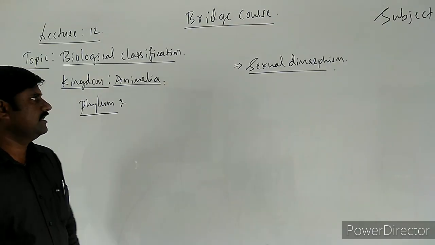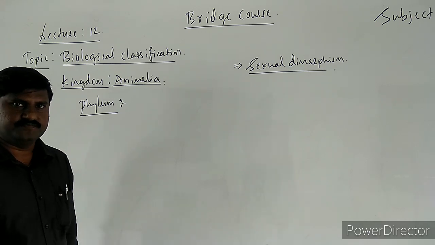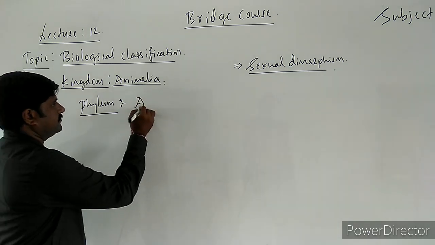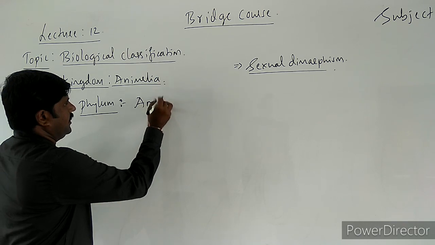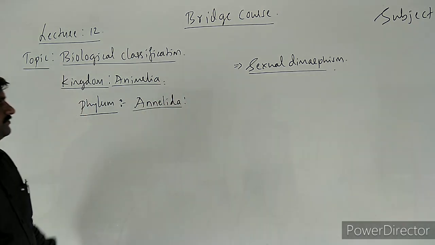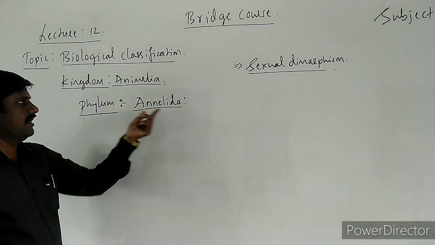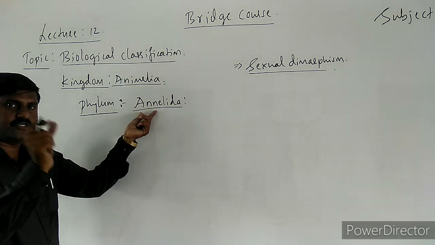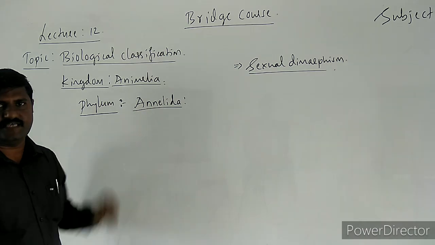Next, after this, is phylum Annelida. As the name suggests, annular ring-like structures are seen in these animals.